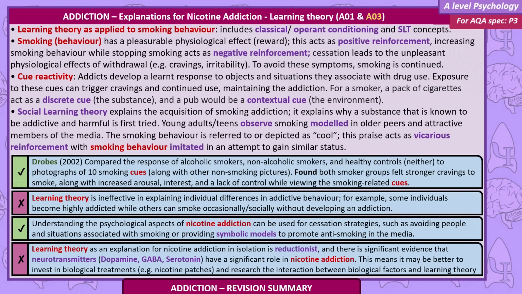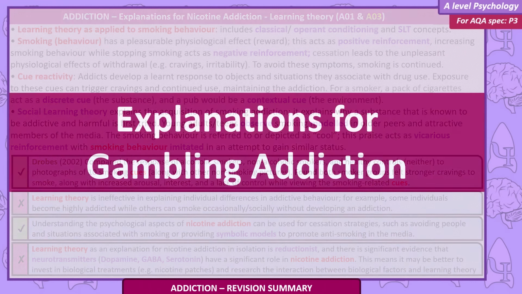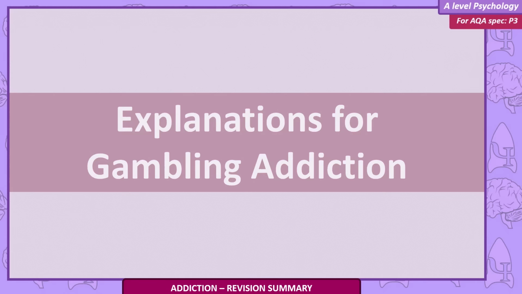Learning theory as an explanation for nicotine addiction in isolation is reductionist. There is significant evidence that neurotransmitters, dopamine, GABA, serotonin, have a significant role in nicotine addiction. This means it may be better to invest in biological treatments, like nicotine patches, and research the interaction between biological factors and learning theory. Explanations for gambling addiction.